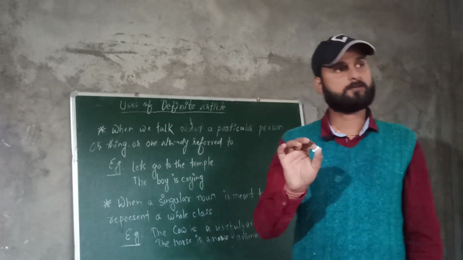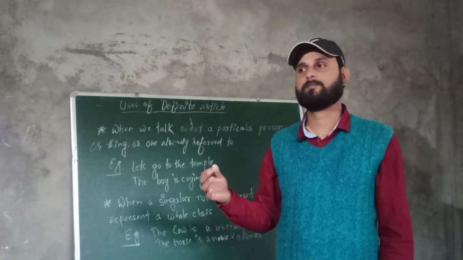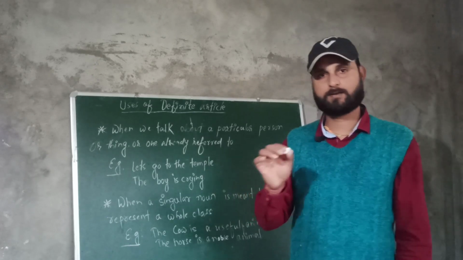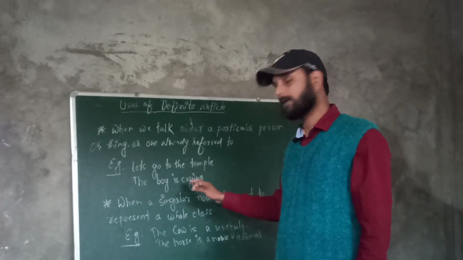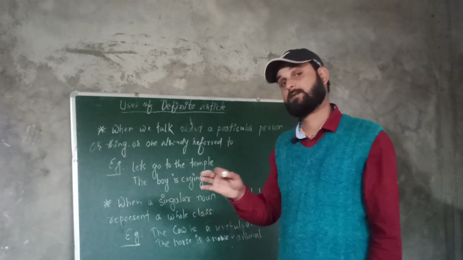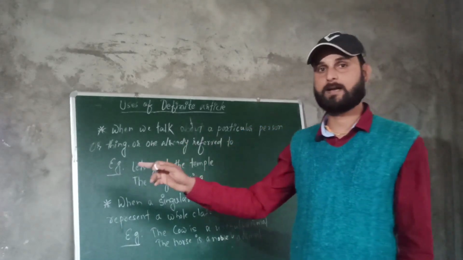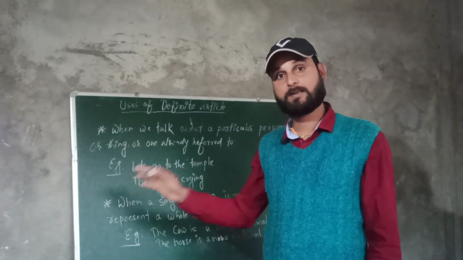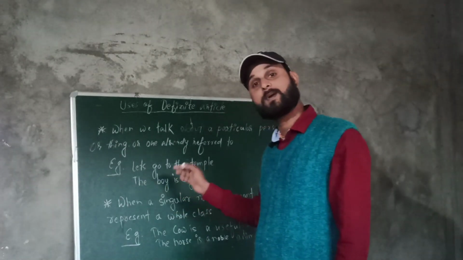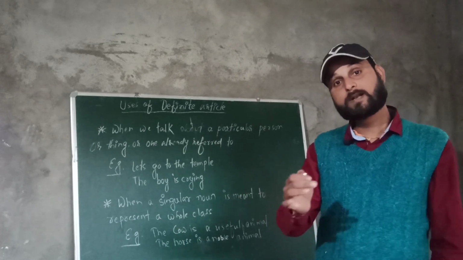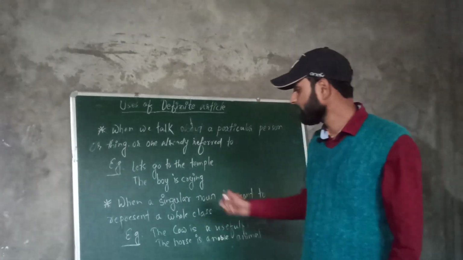Here, for example, some guests arrived at our house having a child, a boy child, and suddenly he started crying. Then some of the family members of our house may say that the boy is crying, go and look after him. So from that sentence also it is clear that it is the particular boy whom you already knew some time before. Okay, now we are going to the second rule.